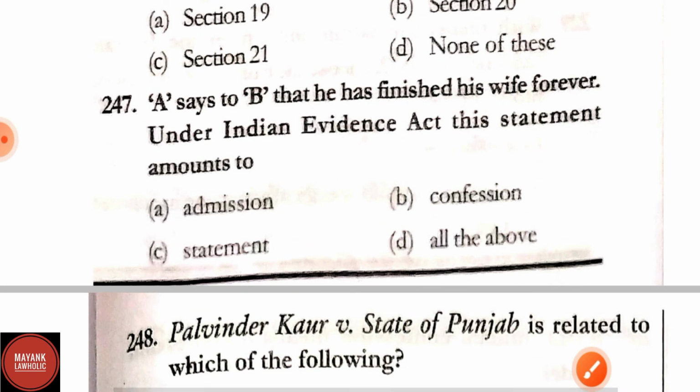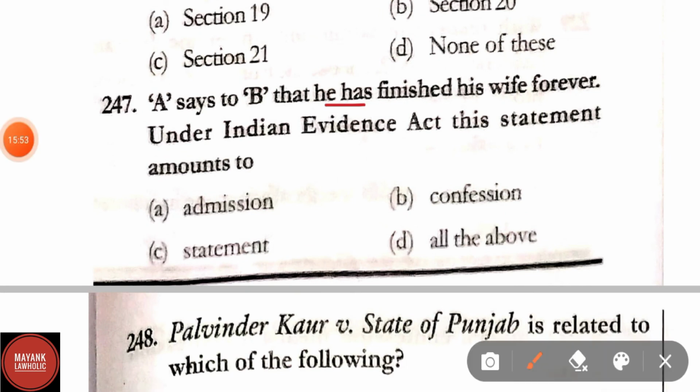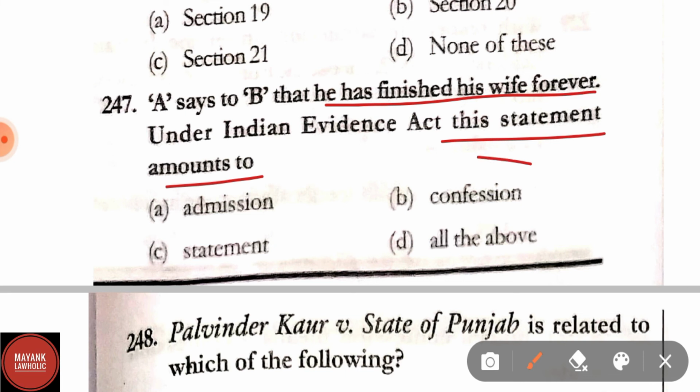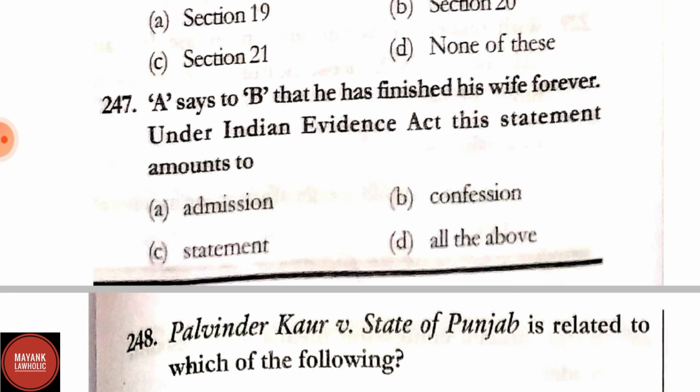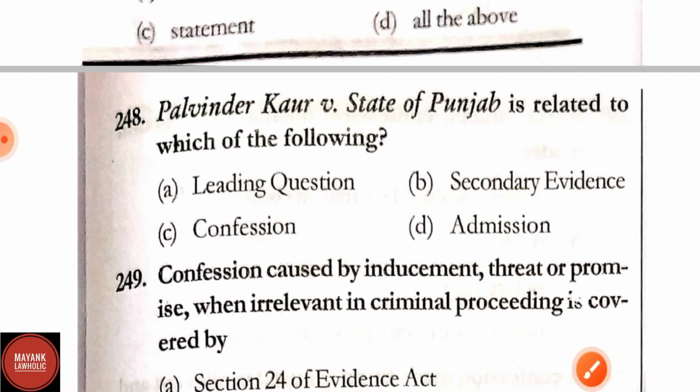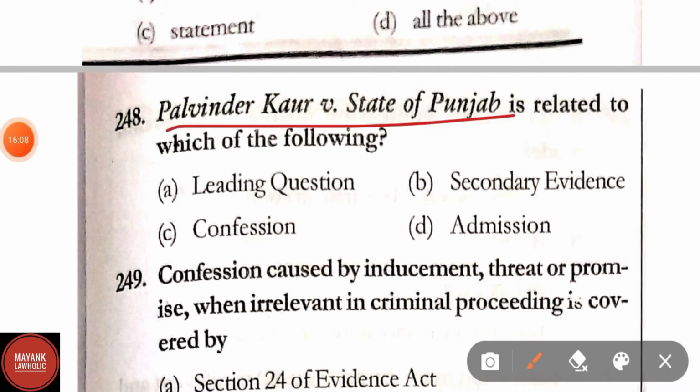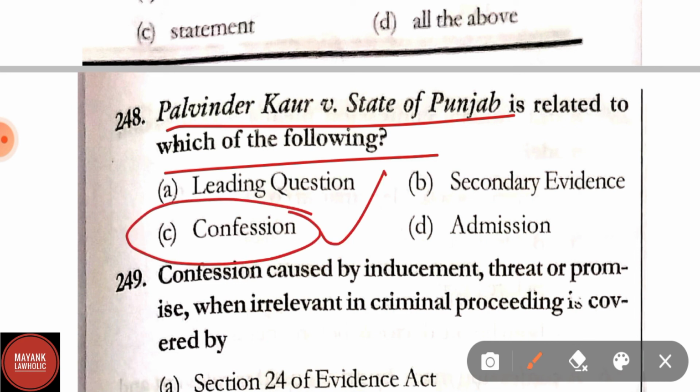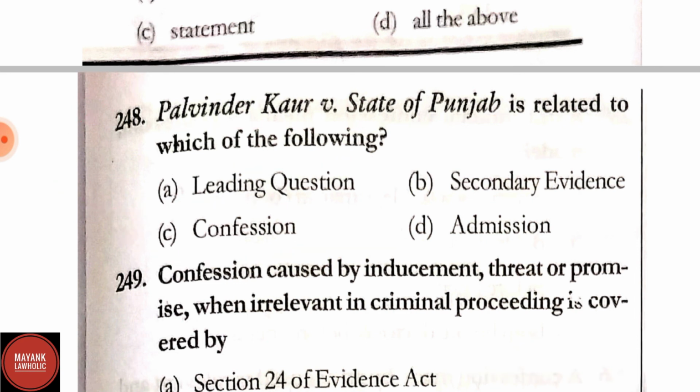Question number 247. A says to B that he has furnished his wife forever. Under Indian Evidence Act, these statements amount to option A, admission, option B, confession, option C, statement, and option D, all of the above. Here correct answer is option B, confession. Question number 248. Palvinder Kaur versus State of Punjab is related to which of the following? Option A, leading question, option B, secondary evidence, option C, confession, and option D, admission. Here correct answer is option C, that is confession. Palvinder Kaur versus State of Punjab is related to confession.